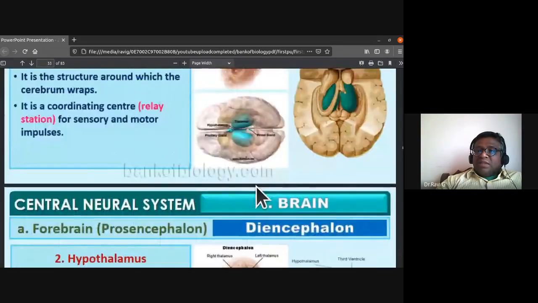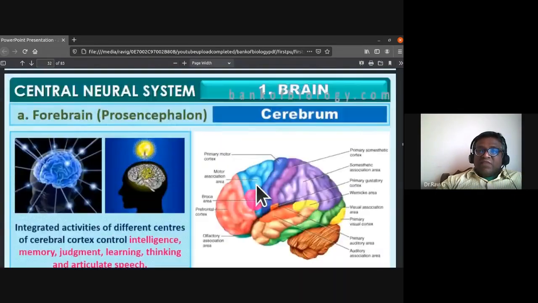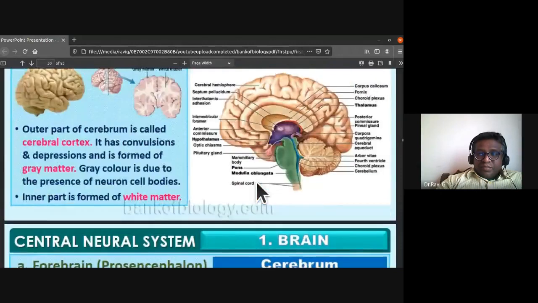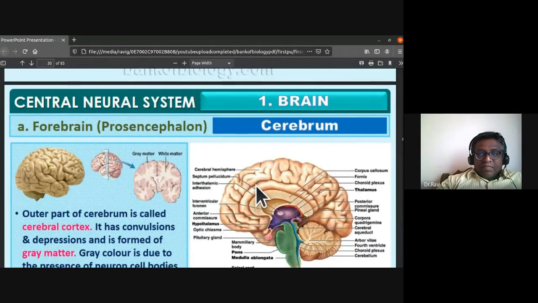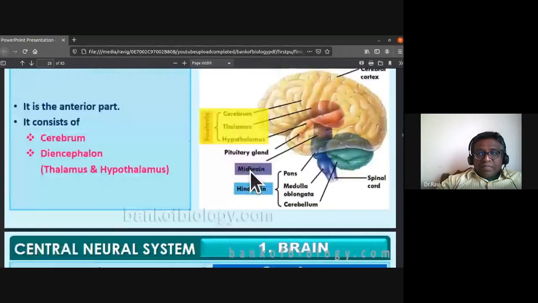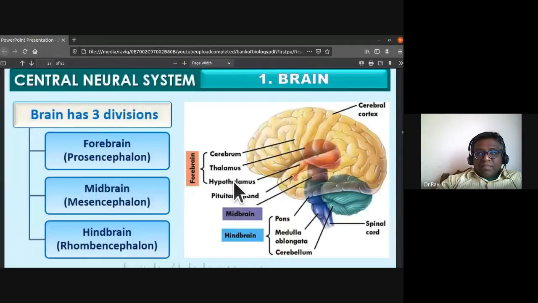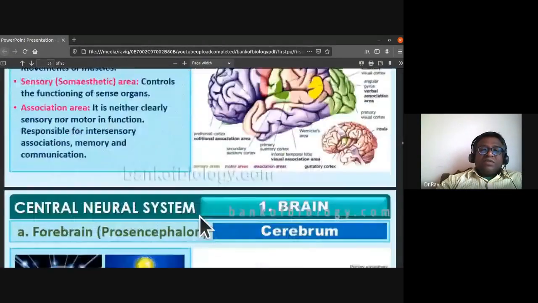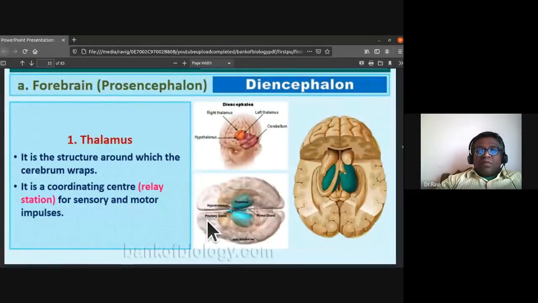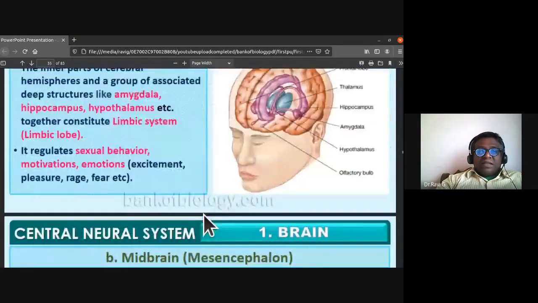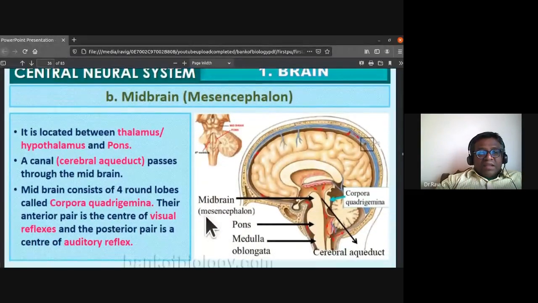I was just looking for the diagram for corpora quadrigemina. That isn't there, doesn't matter. So the anterior pair of the corpora quadrigemina is the center of visual reflexes, and the posterior pair is the center for auditory reflexes. So that is about the midbrain.